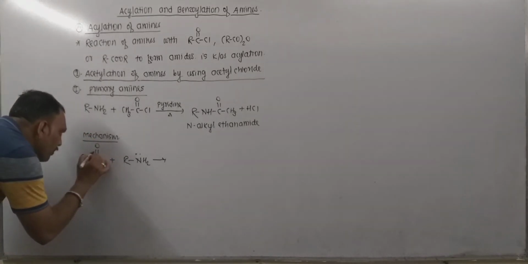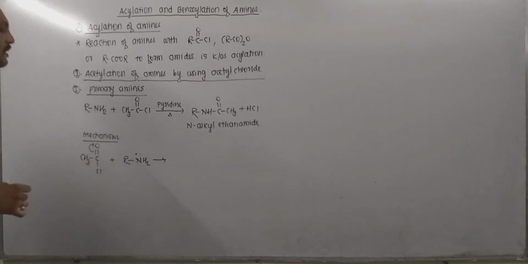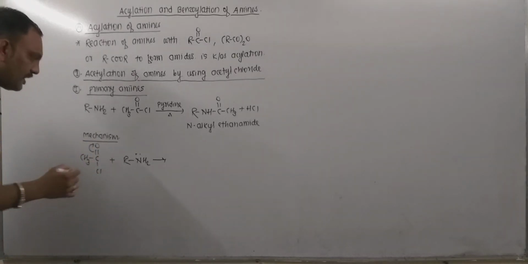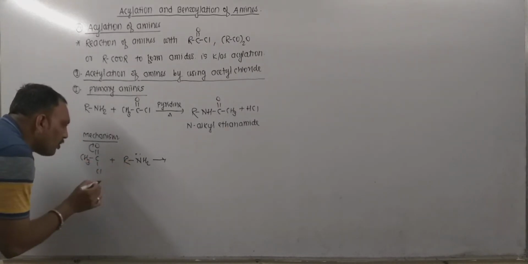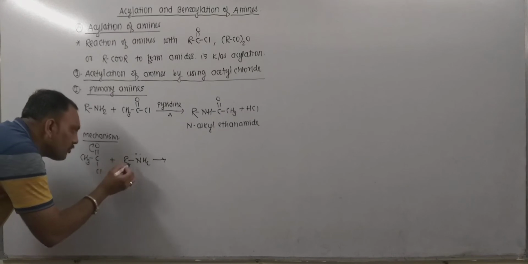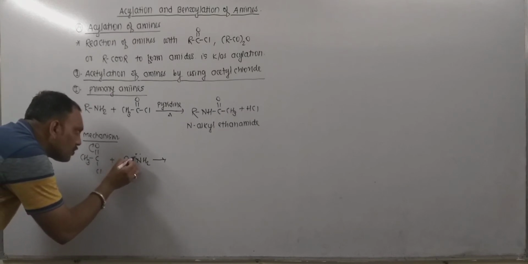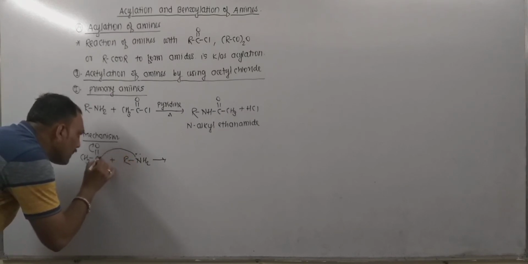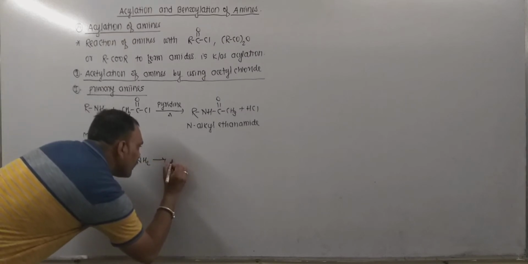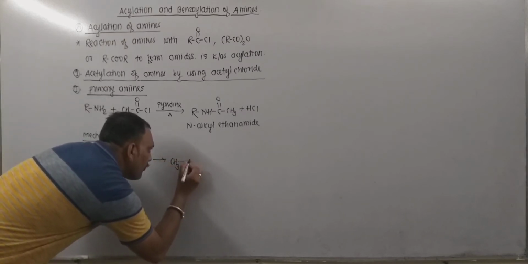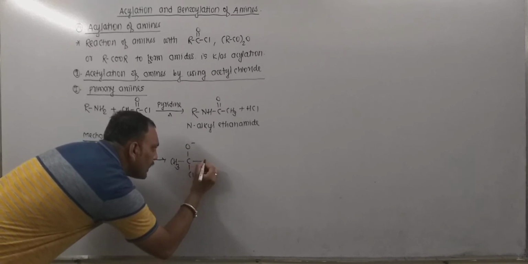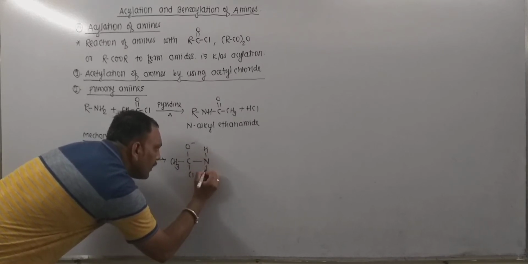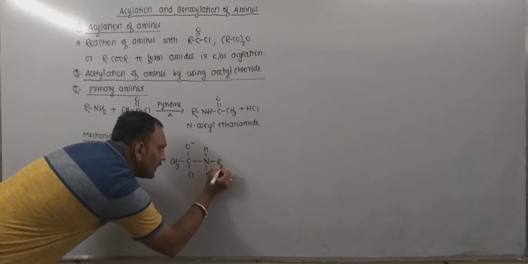The C=O group is polar, we know very well. Oxygen, being electronegative, attracts the pair of electrons towards itself, and this carbon now becomes positive and is ready to receive the nucleophilic attack. So nitrogen, using its lone pair, attacks this carbon.